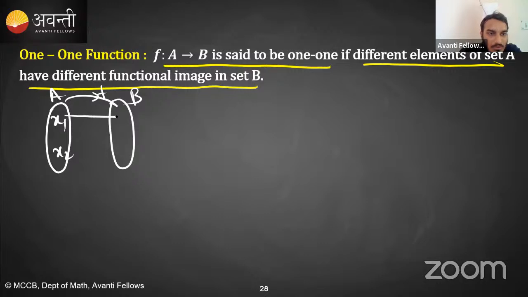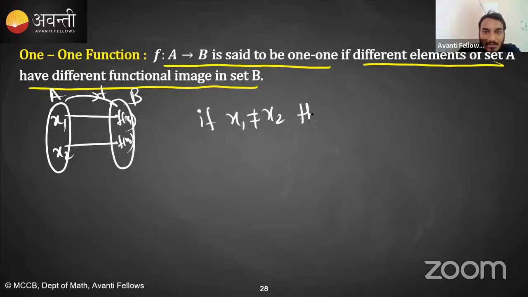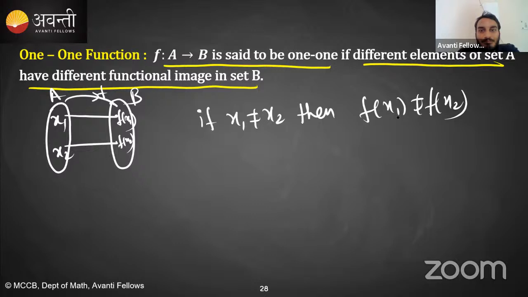So for x1 you have an image f of x1. For x2 you have an image f of x2. Okay, so you will say that if x1 is not equal to x2, then f of x1 is not equal to f of x2. Is that clear?